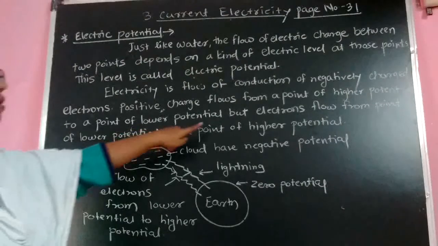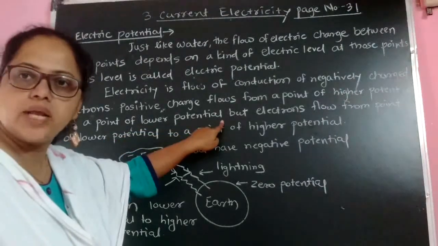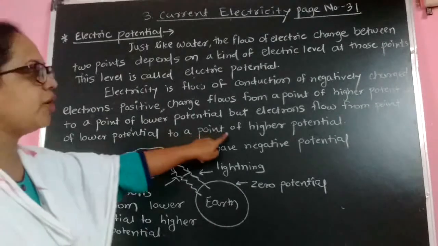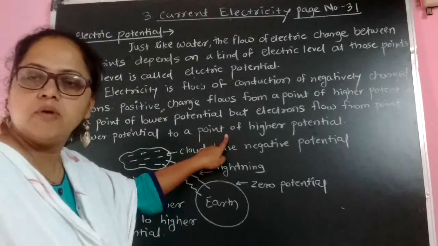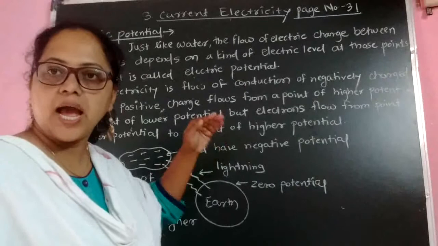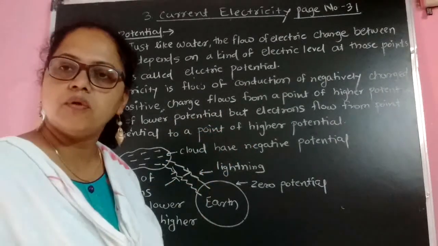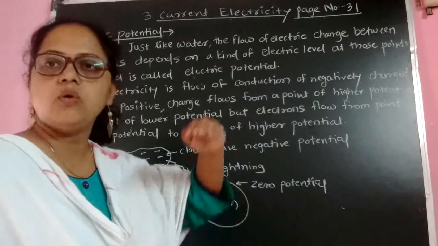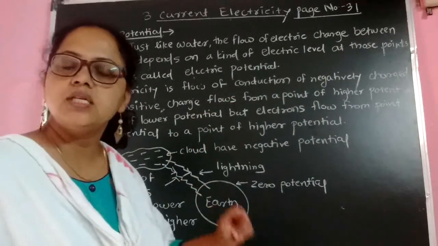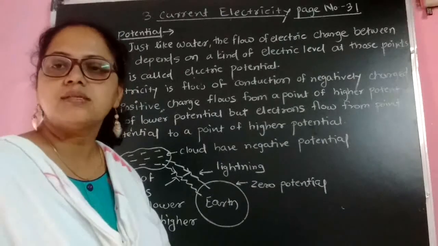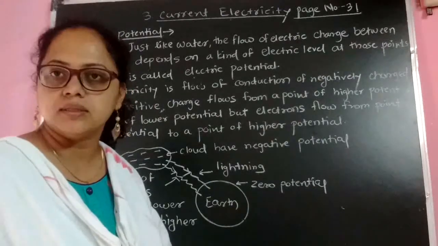Electrons always flow from a point of lower potential to a point of higher potential. That is, this phenomenon is reversed in the case of electrons as compared to positively charged ions.